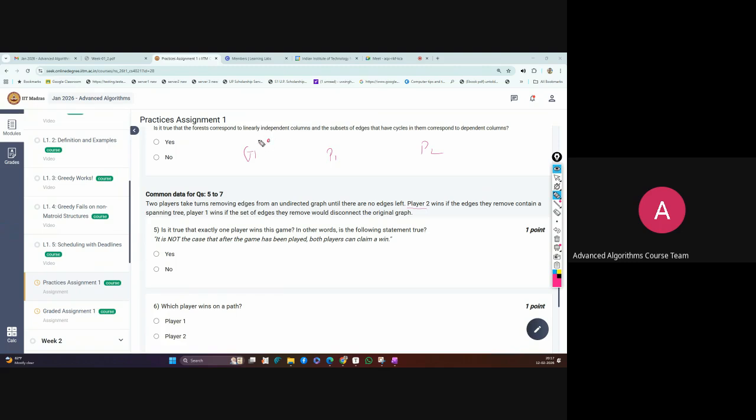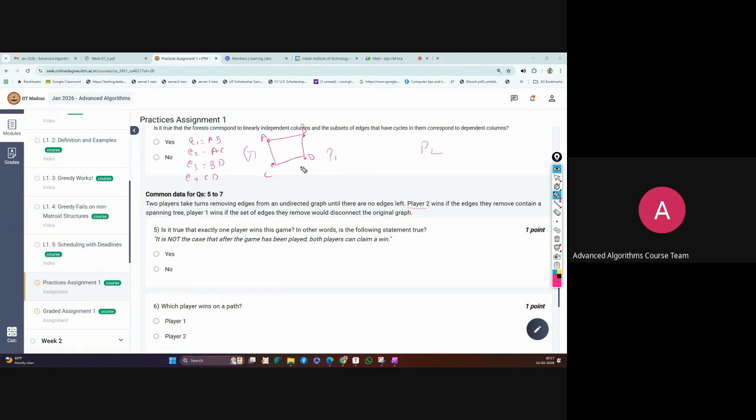This is A, B, C and D, and suppose these four edges are there: E1 is AB, E2 is AC, E3 is BD and E4 is CD. So four vertices and four edges.